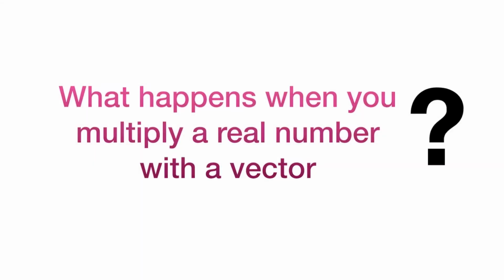Now let's see what happens when you multiply a real number with a vector. Multiply with 0. 0 multiplied with vector OP gives you a 0 vector or null vector. What is this null vector? A null vector is a vector which has 0 magnitude and its direction is undefined. It can take any direction.